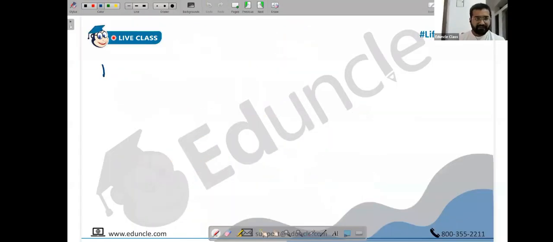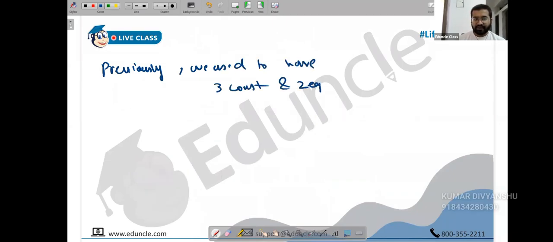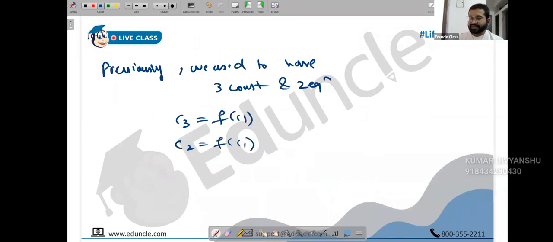So the point is, if you have 3 constants, I must have 2 equations. If you have 4 constants, I must have 3 equations. If I have 5 constants, I must have 4 equations this time. I hope you're getting this. Write it if you want. Previously, before this example, we used to have 3 constants and 2 equations, and we used to express C3 as a function of C1 and C2 as a function of C1. Then the ratio was taken, things used to get cancelled, and we were done.